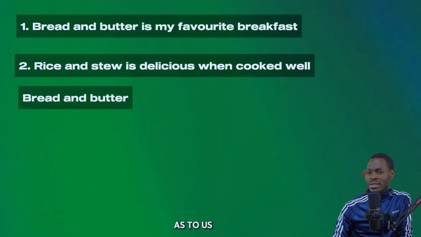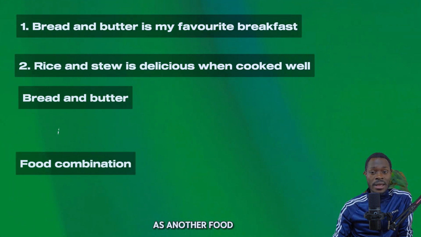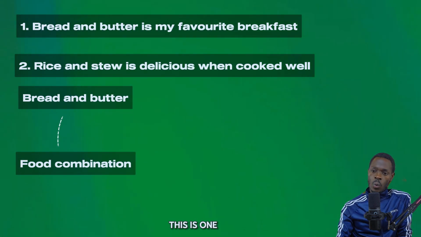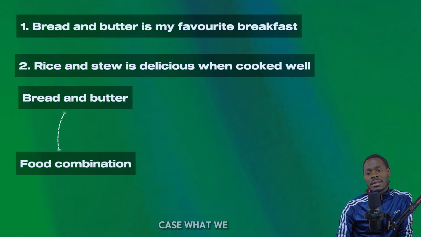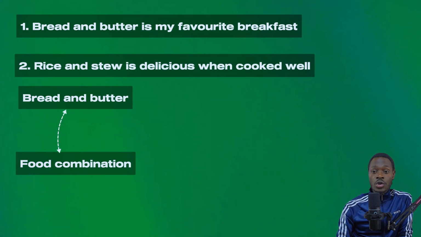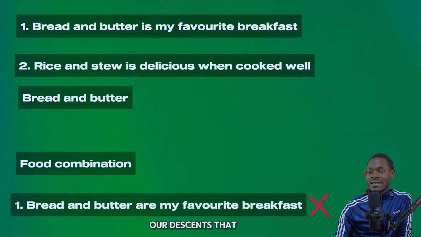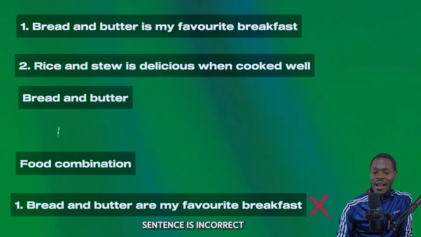Second example: rice and stew is delicious when cooked well. We see rice and stew as just what? As another food combination. It's commonly used here in Nigeria, right? Rice and stew. This is one dish of food. So in this case, what we're going to say is not "rice and stew are delicious when cooked well." When you use it in this sense, that sentence is incorrect.